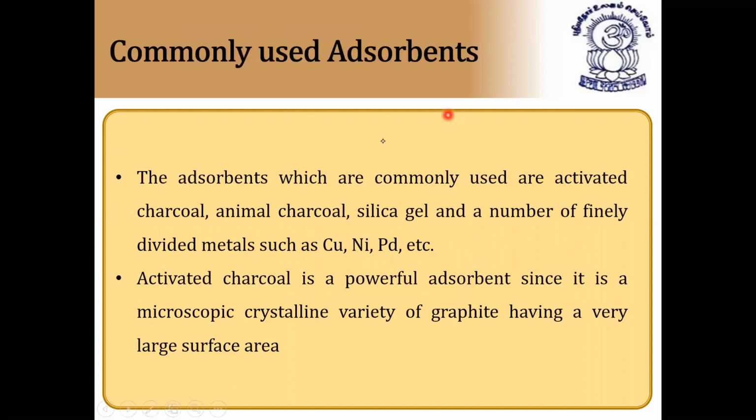Commonly used adsorbents, these are very, very important. The adsorbents which are commonly used are activated charcoal, which is a very, very good adsorbent. Many harmful gases can be adsorbed by activated charcoal. Then animal charcoal, silica gel, on which water vapors get adsorbed, and a number of finely divided metals. As I told you, all clean metallic surfaces are good adsorbents, such as copper, nickel, palladium, etc. So these are called the common adsorbents.